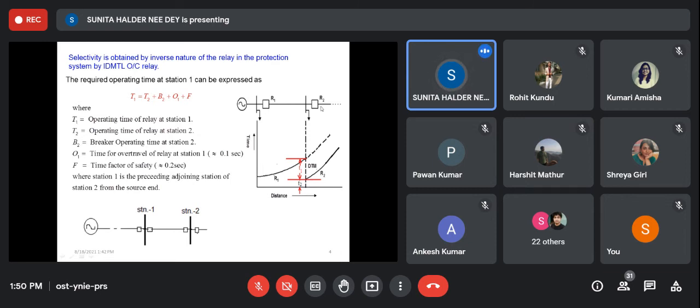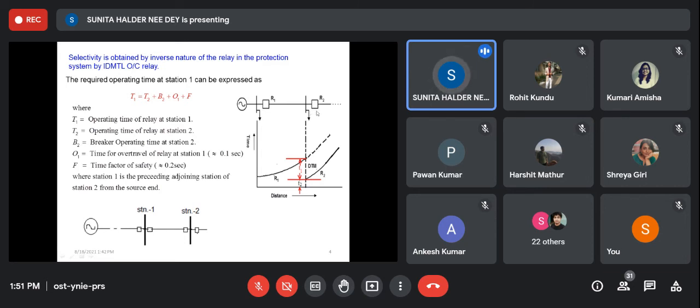But when R2 is operating as primary relay, R2 will operate first, or you can say in that case the disk of R1 is at some backward position, so it will take more time to reach the contact position, right?